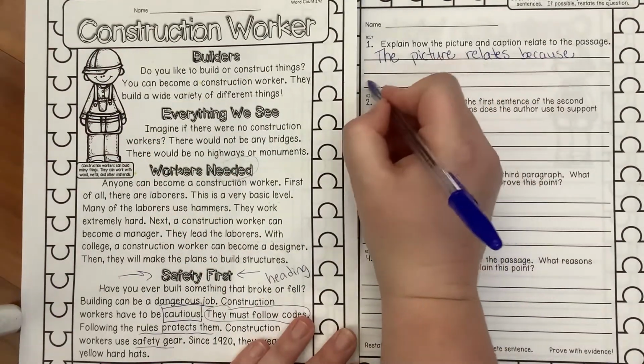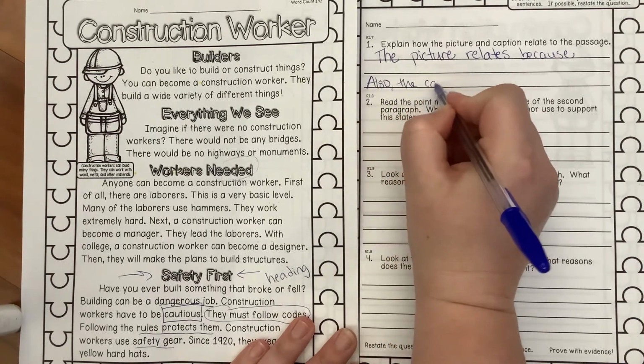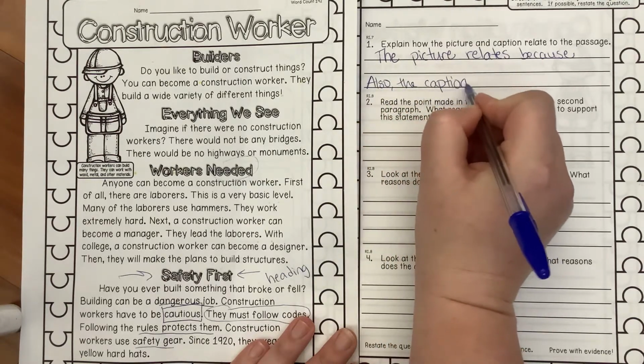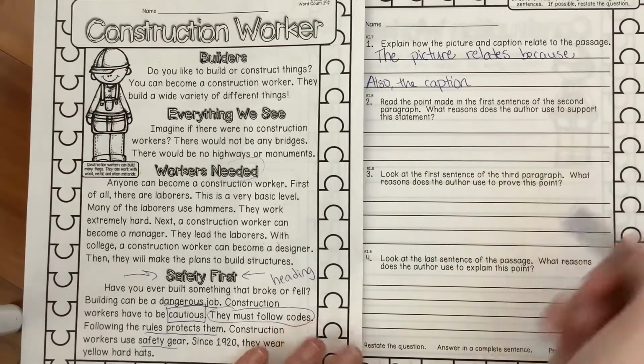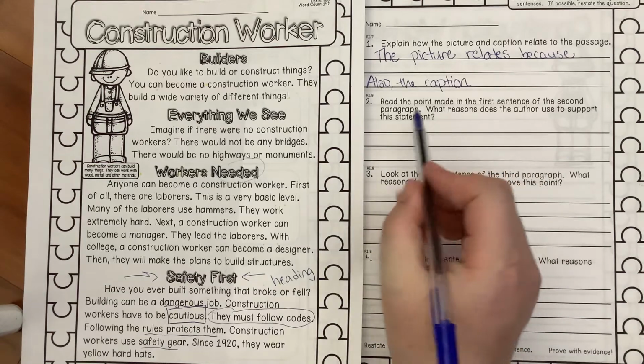And then you can also say, also, the caption, what does it explain? What does it tell you? Tell me about the rest of it. All right, so that'll get you started on that. And of course, if you want to do the sentence a different way, go for it. It's your guys' work.